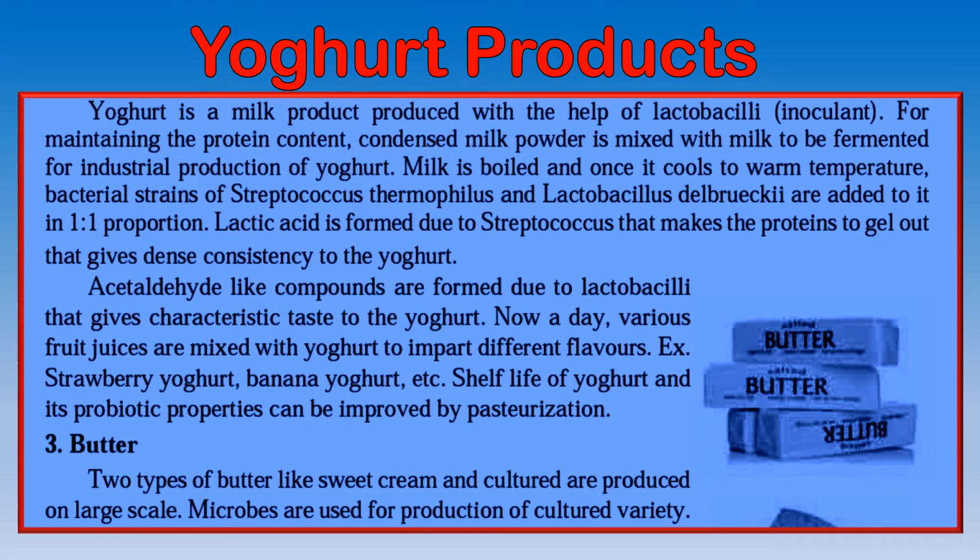The next one is butter. There are two types of butter, like sweet cream butter and cultured butter. The cultured butter is the Amul butter type, the slabs that we get in the market. And these are also produced on a large scale using microbes.